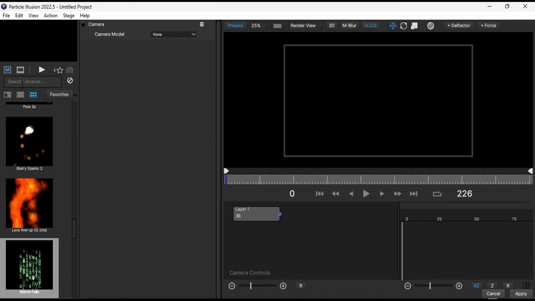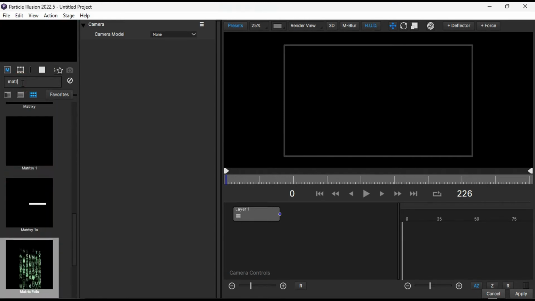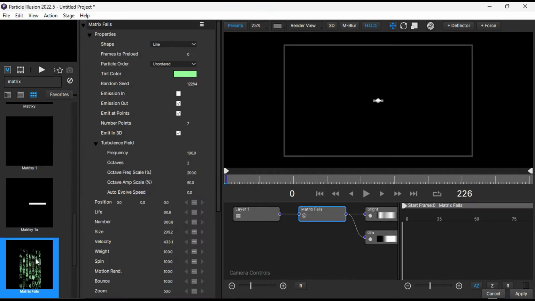In the Particle Illusion window, navigate to the Search Library option and search for Matrix. Double-click on the Matrix Falls option to add it to the timeline. Select the left side point and stretch it to create a straight line, then position it at the top of the screen. Adjust the Z position to 8 and change the number of points to 52.